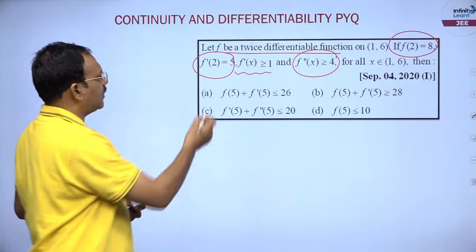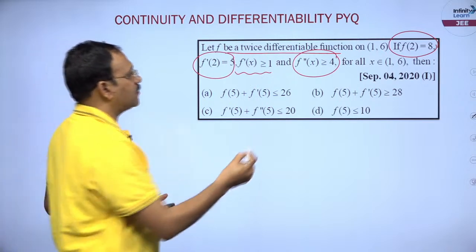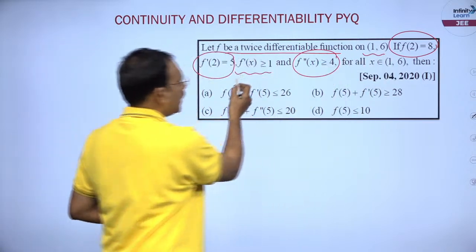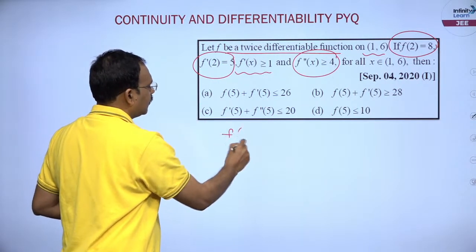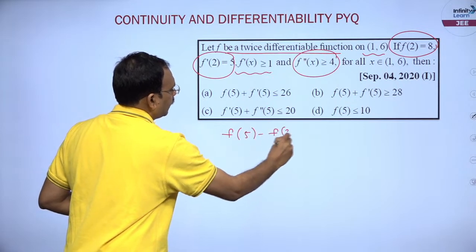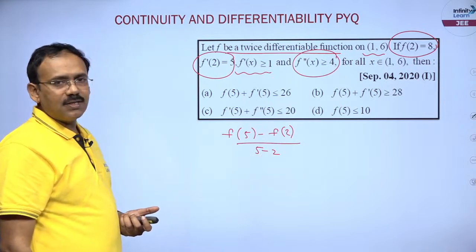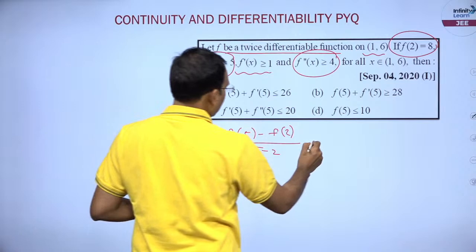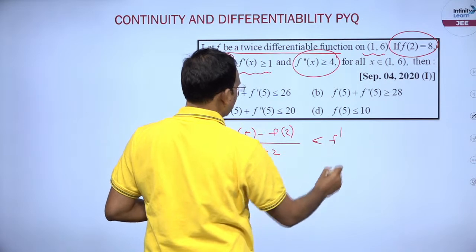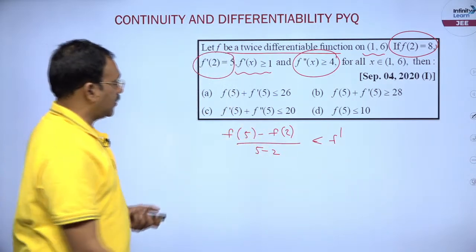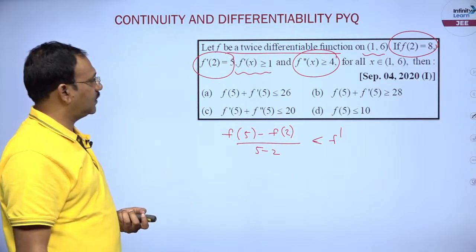See, this problem can be done like this. You see f dash of x is greater than or equal to 1 for all x belongs to 1 to 6. As he has given data for 2, in the option he is asking for 5. Let me take f of 5 minus f of 2 by 5 minus 2. It is definitely, I can say, greater than or equal to f dash of x, which he has given as greater than or equal to 1.